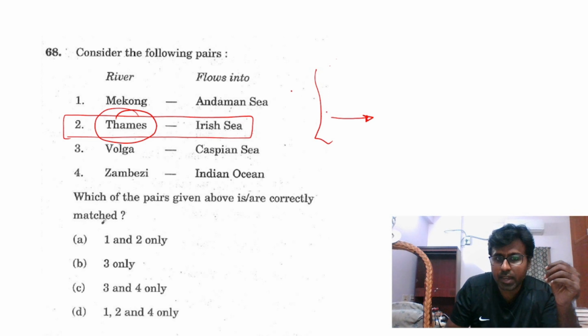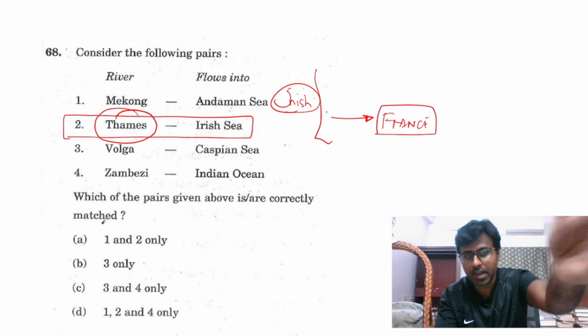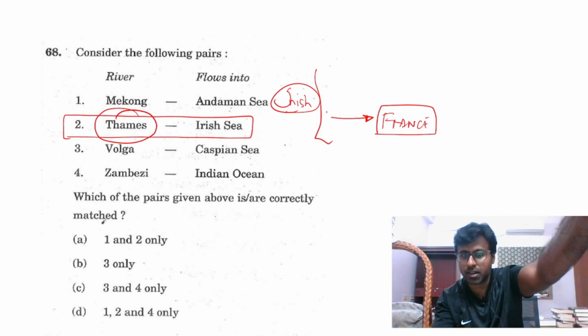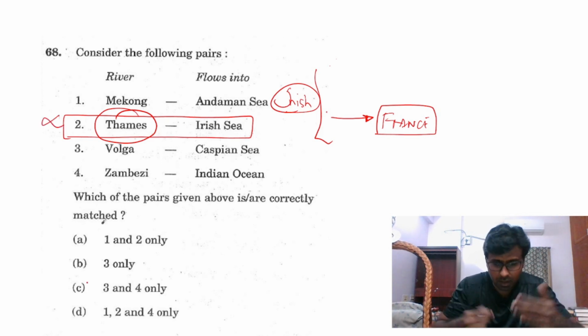The Irish Sea would be here, because Ireland is there. You see, here it is France. And where the Irish Sea is, even if I do not know, where is Ireland? Ireland is there, correct? France is this way. So the Thames goes like this. So this is wrong. That is all the logic.